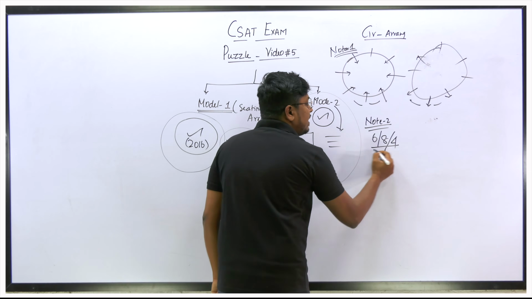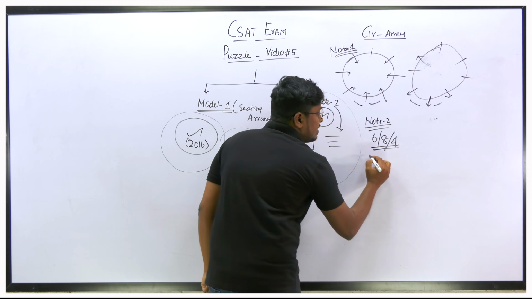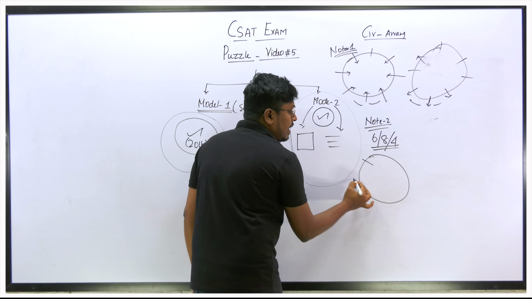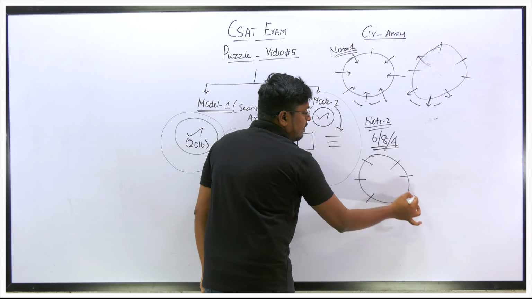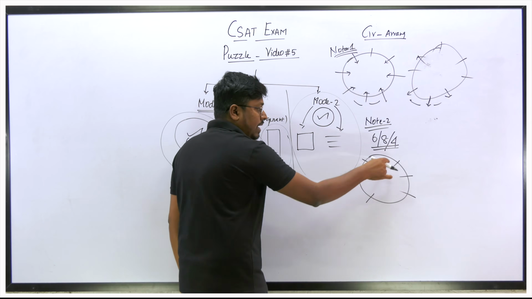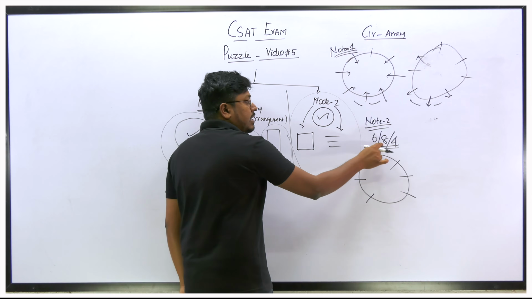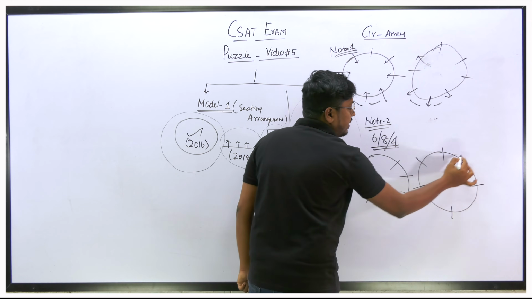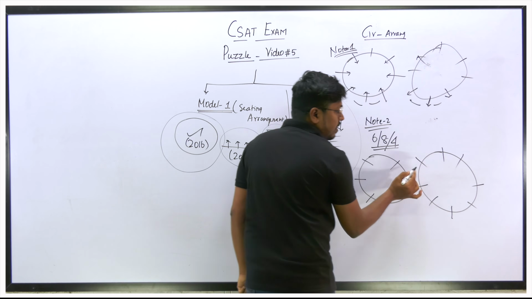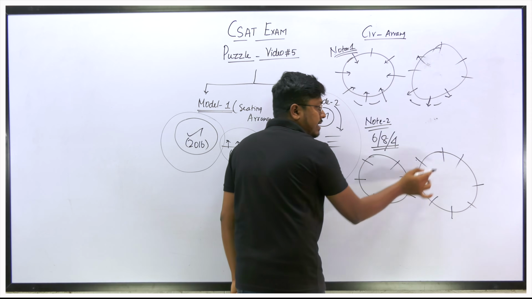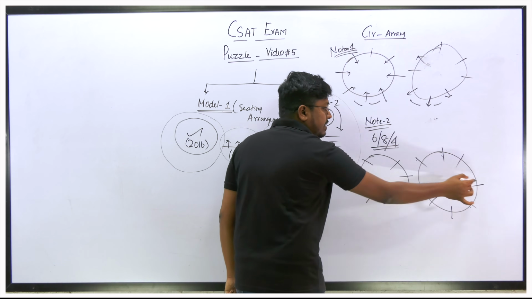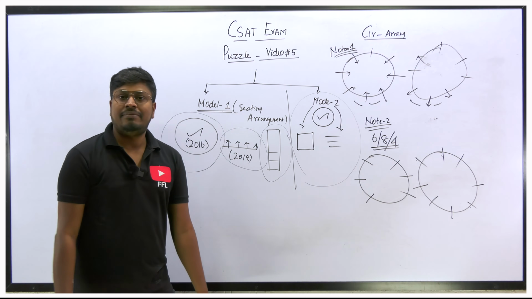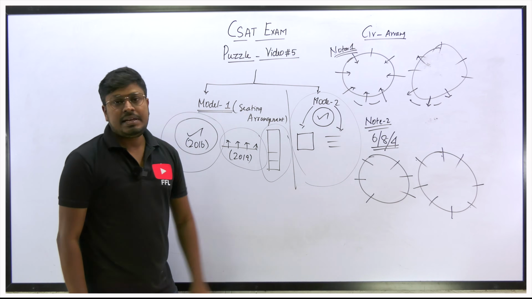So all these even numbers of people come under this concept. If there are 6 persons sitting, you have to draw a diagram like this. Each and everyone will be facing each other. Understood or not? Similarly, if it is 8 persons, you can see 1, 2, 3, 4, 5, 6, 7, 8. This person is facing this person, and every person is facing each other. If an even number of people are sitting, then definitely all the persons will be facing each other.